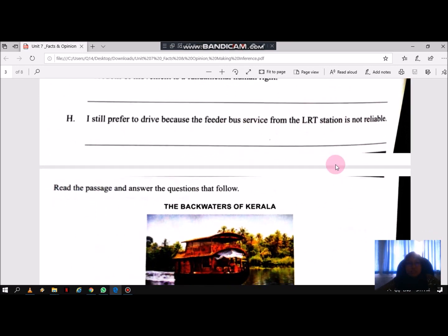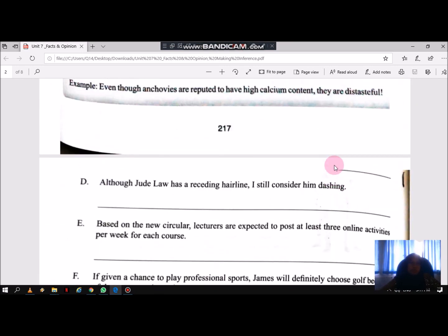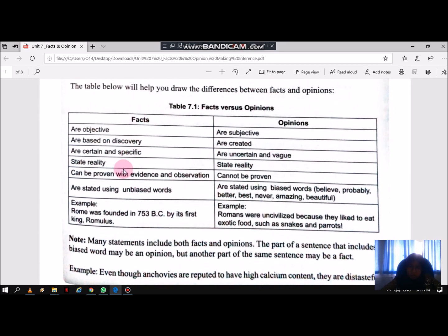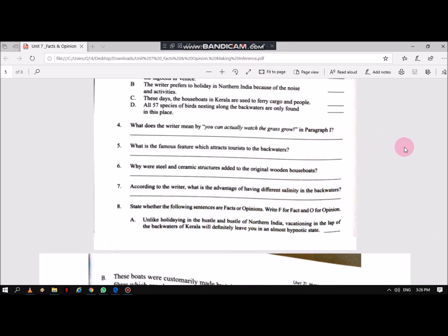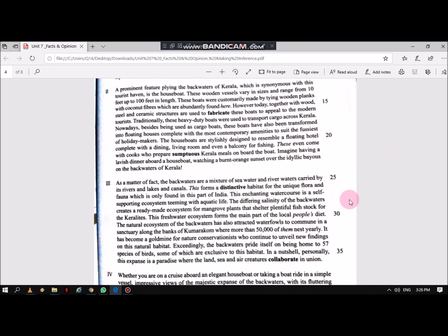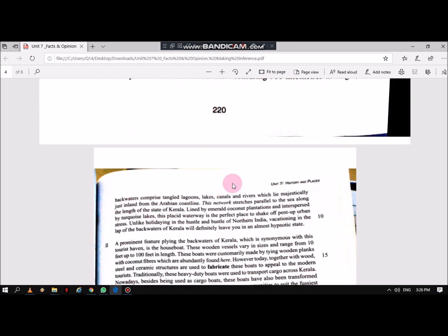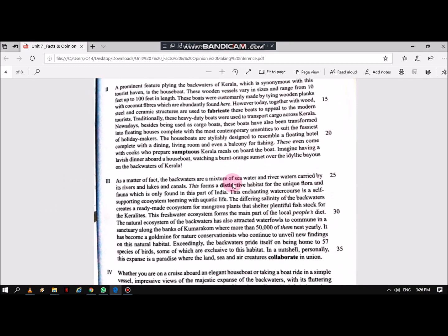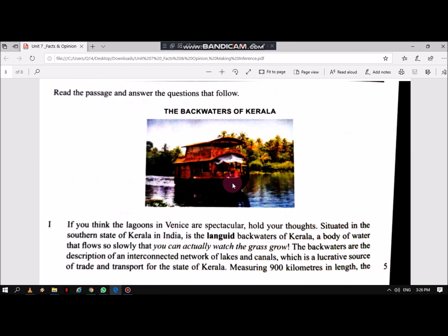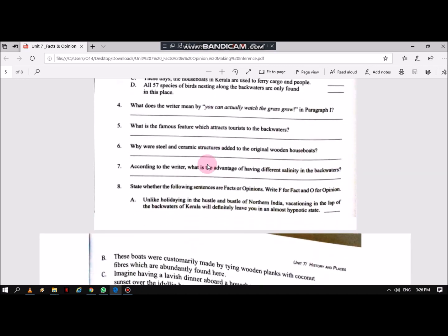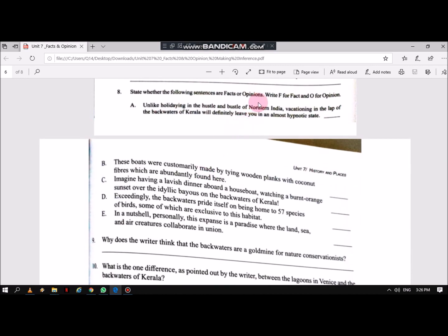So that is the first part of this video, fact versus opinion. Make sure to differentiate these two correctly. Okay, continuing. You can see this PDF that I gave you. You need to read this article about the backwaters of Kerala. I want to do the fact and opinion questions.